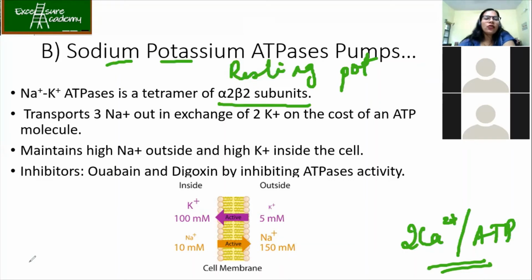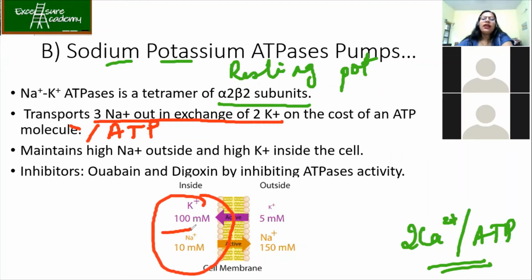Now in the case of sodium potassium ATPases, it is 3 Na plus and 2 K plus. 3 Na plus in exchange for 2 K plus per ATP molecule. Okay, so you can see that inside the concentration of K plus is 100 millimolar and Na plus is 10, whereas outside it is just the opposite. So K plus is going to be less and Na plus is going to be maximum.